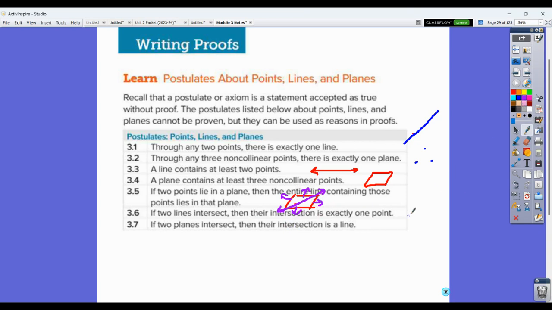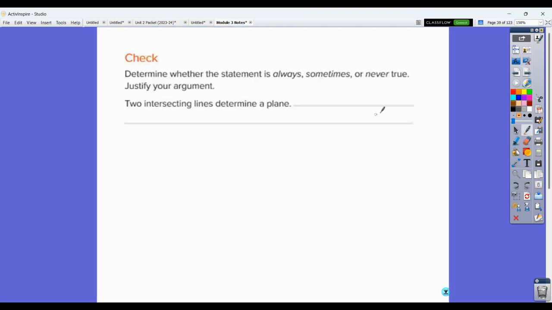If 2 lines intersect, so we have 2 lines that intersect, you can draw them lots of different ways, then their intersection is exactly 1 point. No matter what, no matter how you do it, they intersect in exactly 1 point. And if 2 planes intersect, so we have a plane that intersects, and we'll just draw the other plane off to the side here, kind of think about like the side of a box, they intersect in exactly 1 line. Remember, these are just representations of the plane, and that line is just a representation of that line. They go on forever. Okay, so you can look through those, think about those, but you're just going to want to know that those exist.